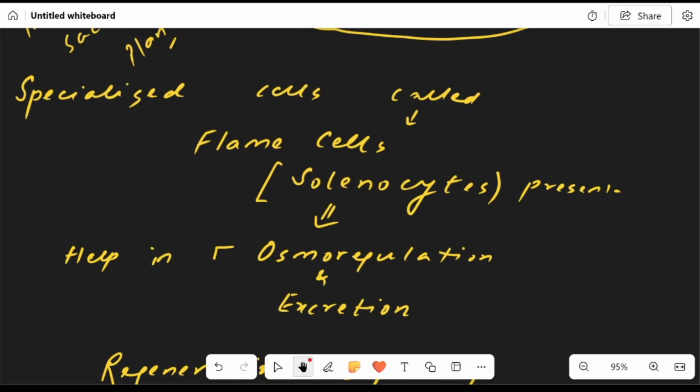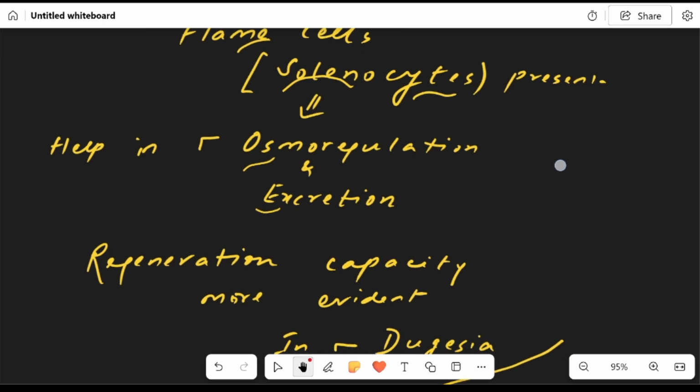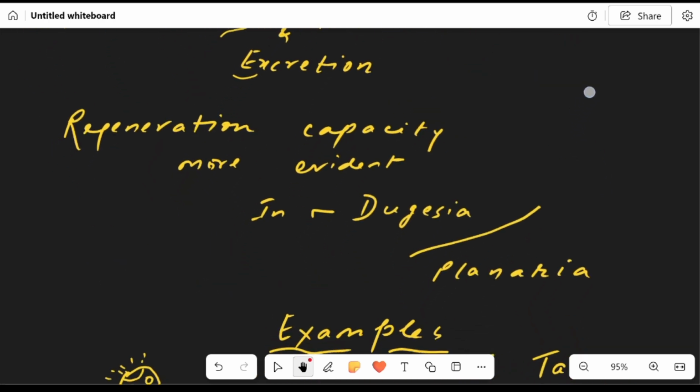Platyhelminthes have specialized cells called flame cells. These flame cells are also known as solenocytes, and they help in osmoregulation. That means the control of the water incoming and outgoing, and excretion. Solenocytes help in osmoregulation and excretion.